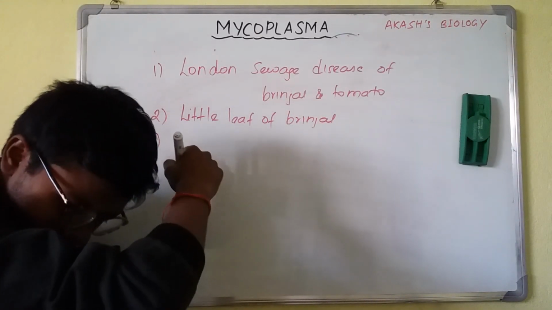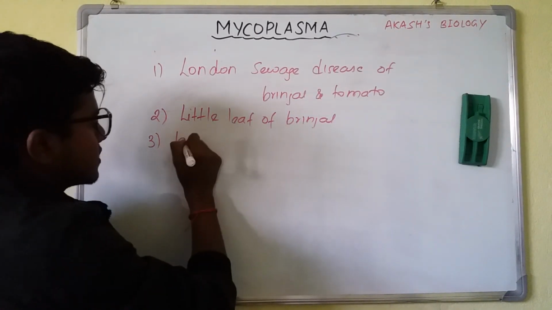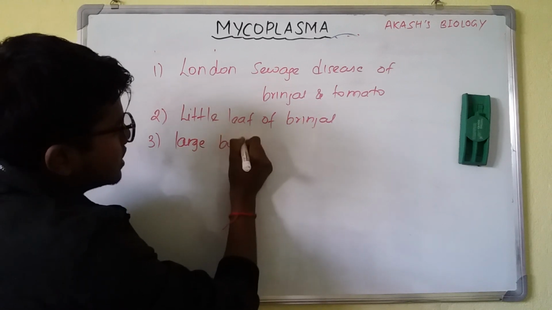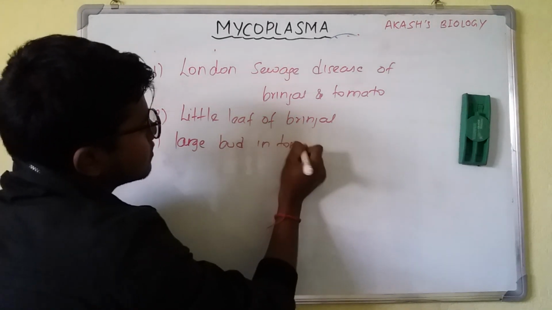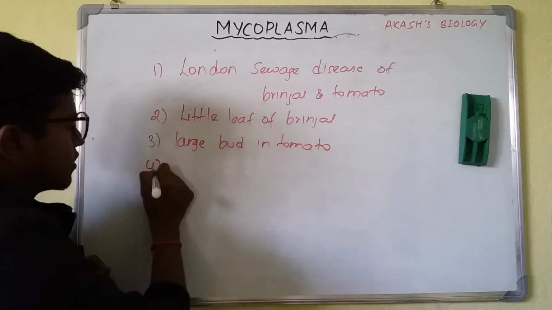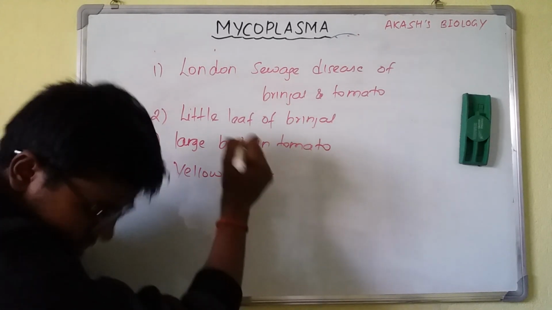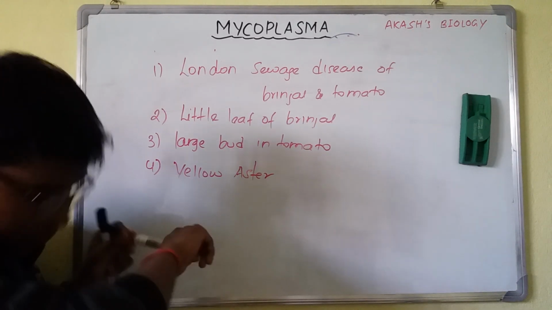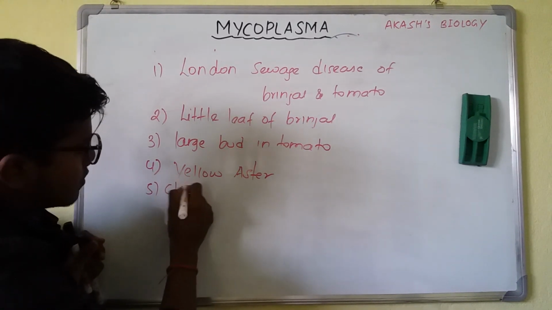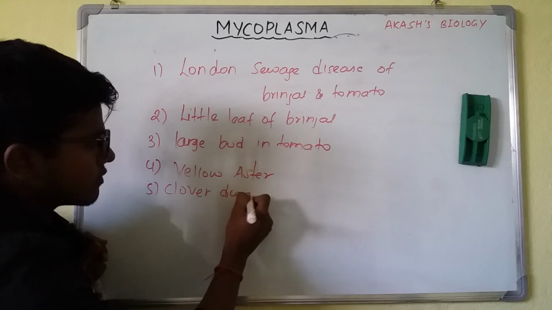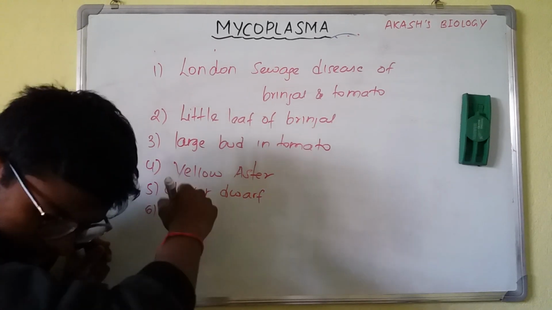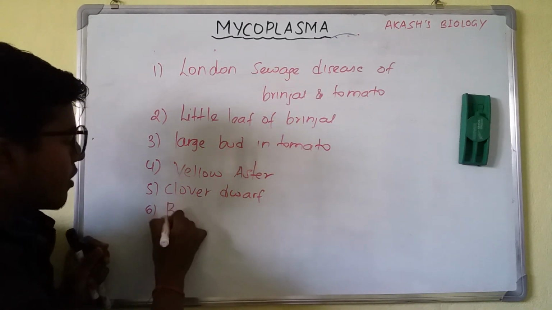Third one is large bud in tomato, yellow aster, clover dwarf. Then after that what? Bunchy top of papaya.